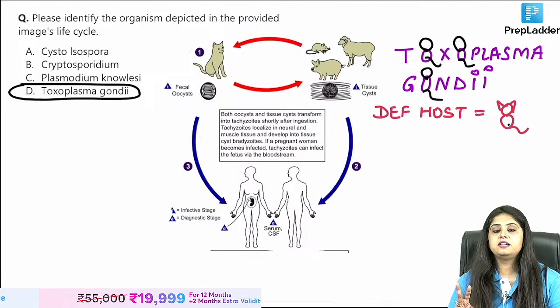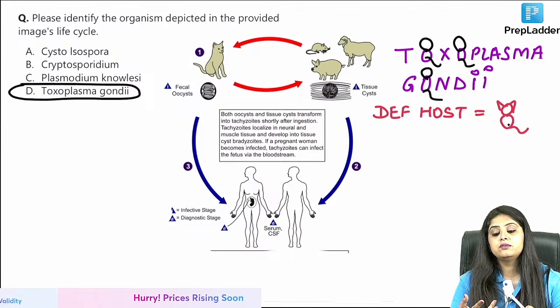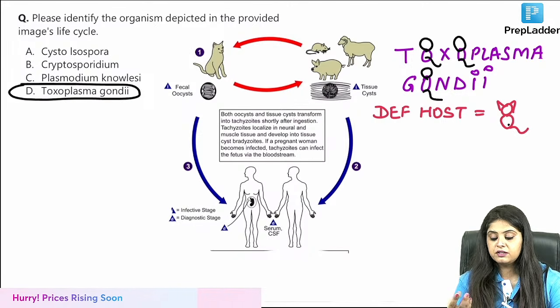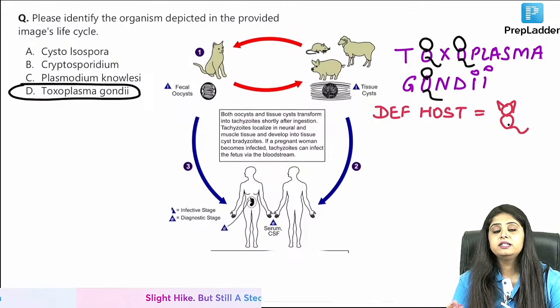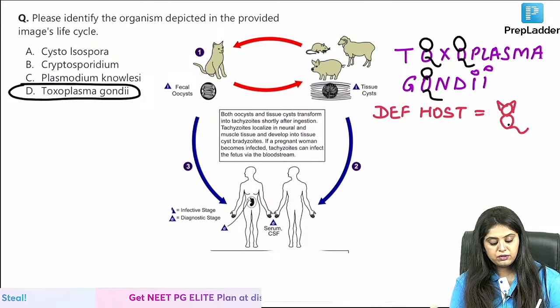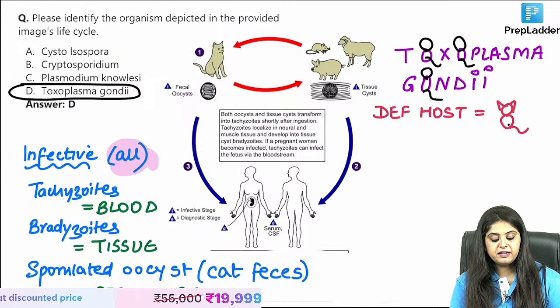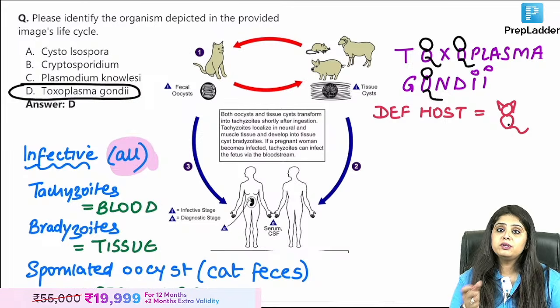Which of them is infective? You will answer. Bradyzoids are infective to us, tachyzoids are infective to us, or oocyst is infective to us. बताओ जल्दी. Tachyzoid, bradyzoid और oocyst. Take one answer. All. Okay, you say ma'am it is all of the above. Don't trick us. Okay, perfect. It is all of the above. What is infective? All are infective, but route is different.